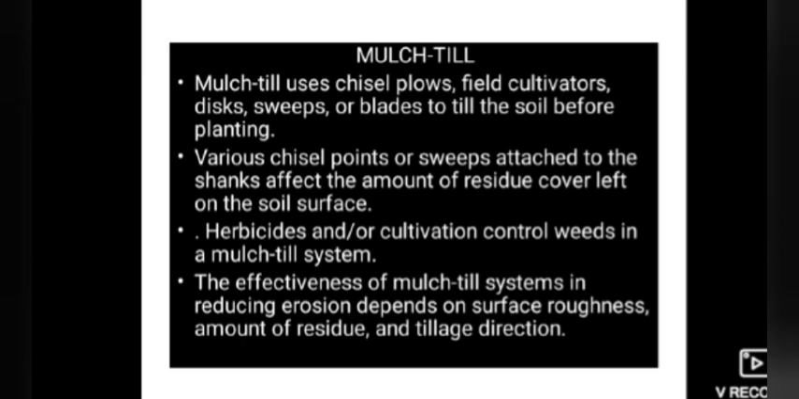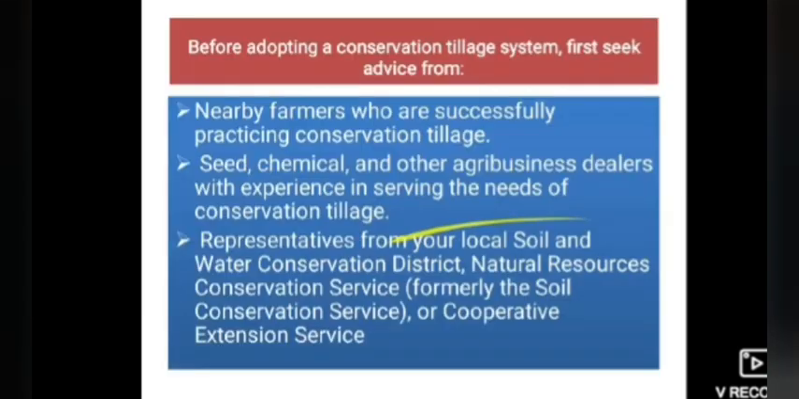The effectiveness of the mulch till system in reducing erosion depends on surface roughness, the amount of residue, and tillage direction. How effective it is in reducing erosion depends on surface roughness, the amount of residues that we have given to the soil, and tillage direction. This is about mulch till.